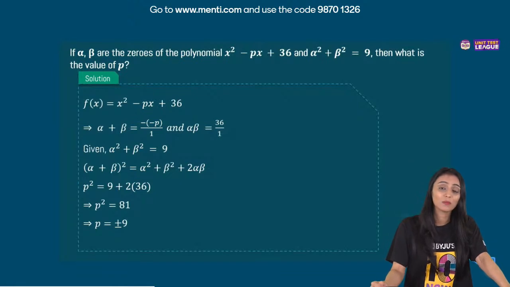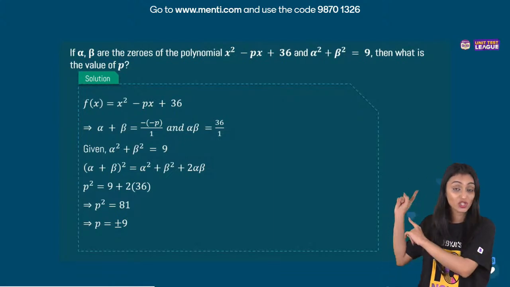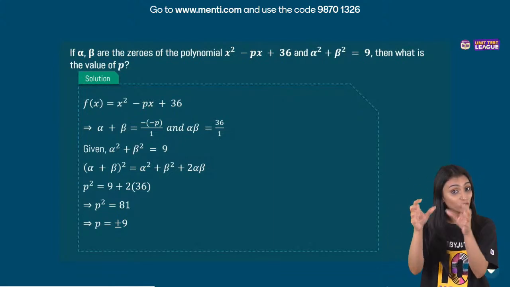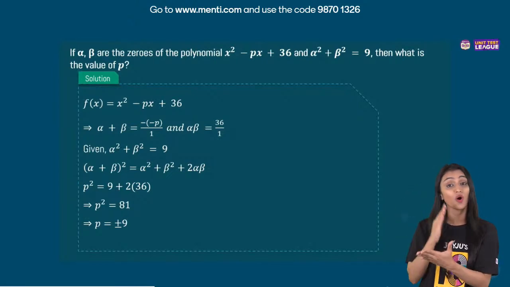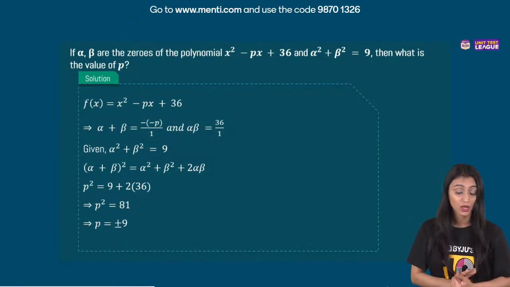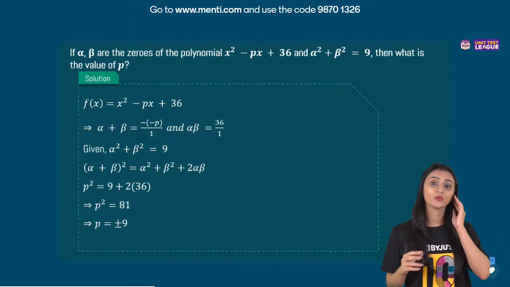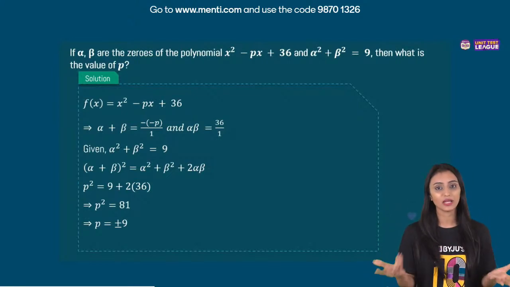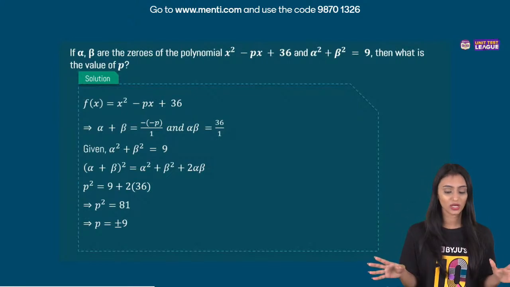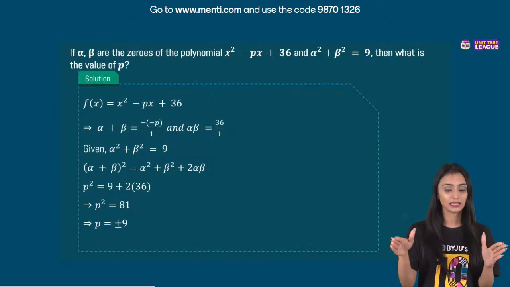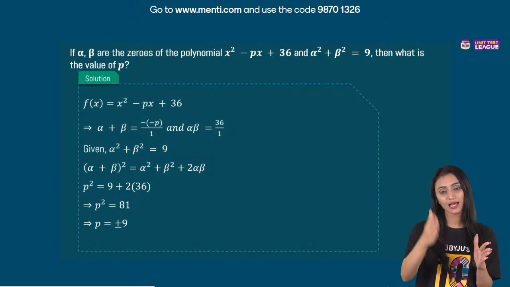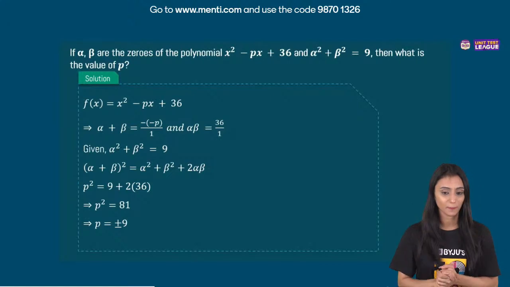Now we have alpha square plus beta square is 9. How will I actually use it? We know one thing: in such kind of questions, we always use the identity. You can note it down in your notebook that in such kind of questions, an identity is always used. So alpha plus beta whole square, instead of a plus b, I have got alpha and beta here. That's the only change. Write this identity: alpha plus beta whole square is alpha square plus beta square plus 2 alpha beta.